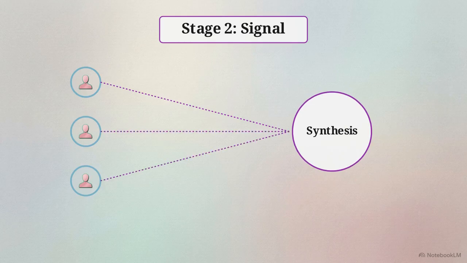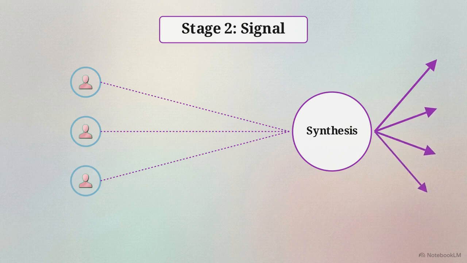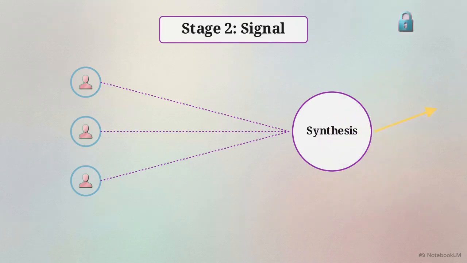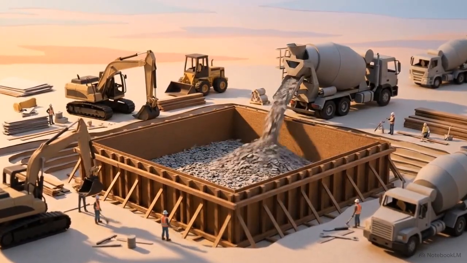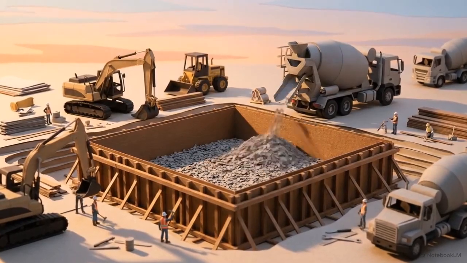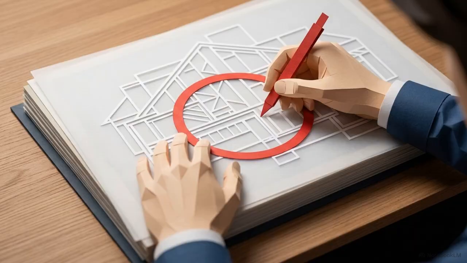That brings us to Stage 2, Signal, marked in purple. The AI analyzes those specific personas you chose and synthesizes them to uncover hidden themes and strategic directions you might want to pursue. Again, the AI provides the map, but you drive the car. You review these potential themes, choosing and permanently locking in the single strategic direction that best fits your vision. By starting with human empathy in Stage 1 and narrowing your strategic focus in Stage 2, you build a solid foundation. You ensure that before you ever start brainstorming, you are actually solving the right problem.